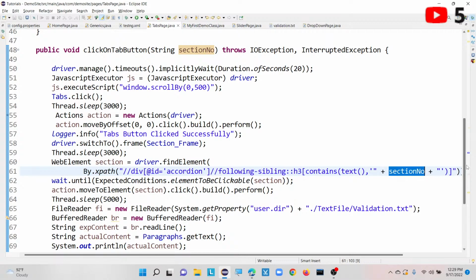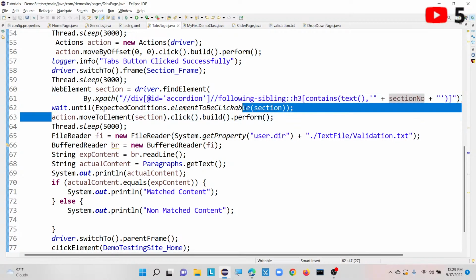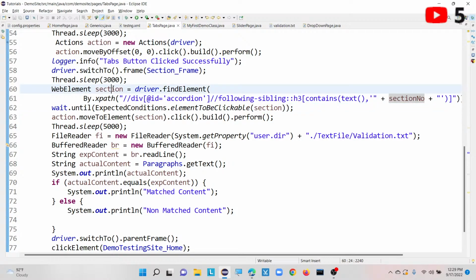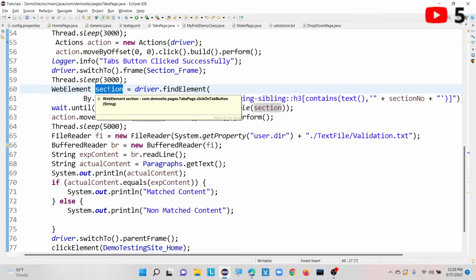Once that is done, I am using one actions class here. With the help of actions class, I am going to move my mouse cursor to this particular web element called section. You can see I am moving my mouse over with the help of actions class, which means we are automating keyboard and mouse operations.